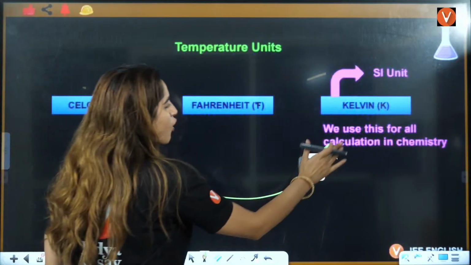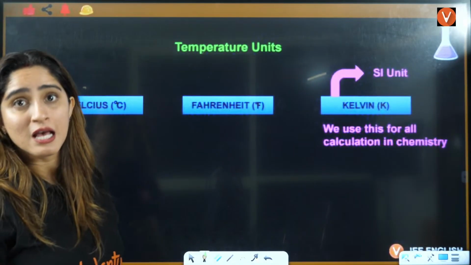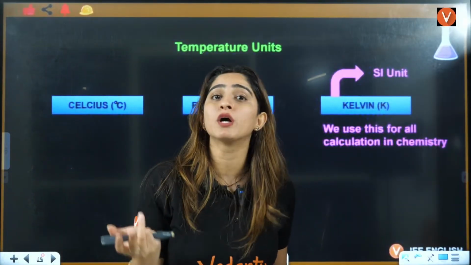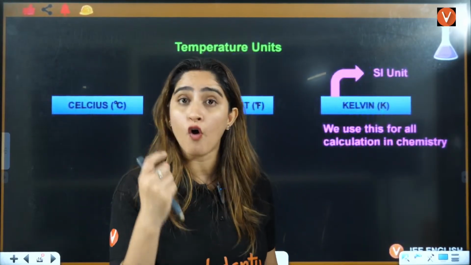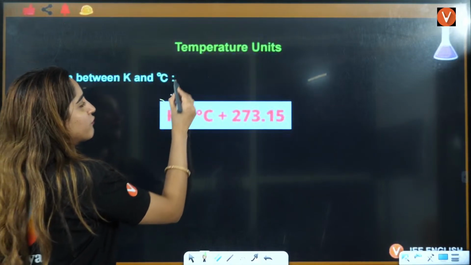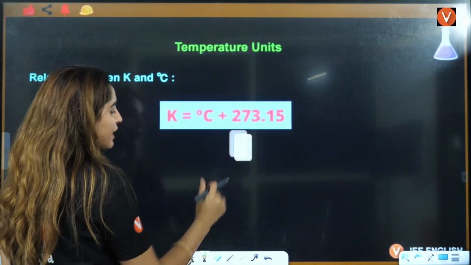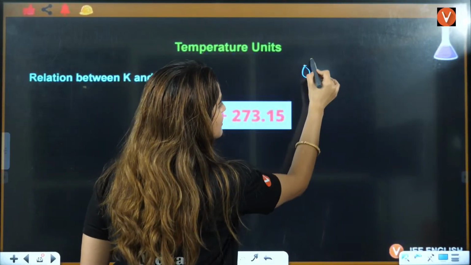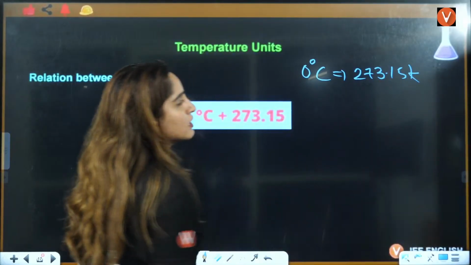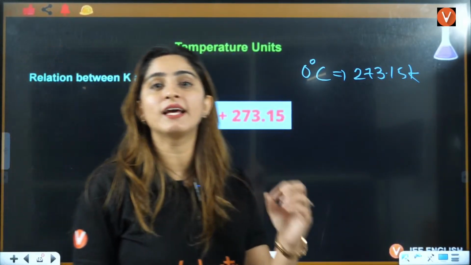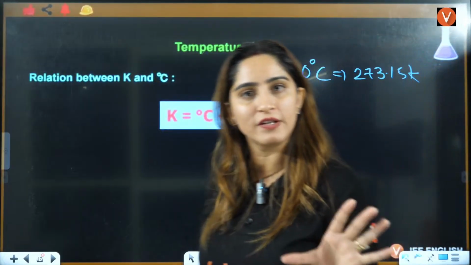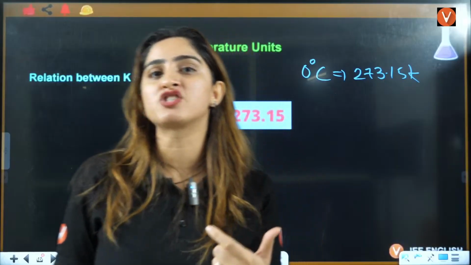Fahrenheit is not used that much, but you should know this. What if they give you the question in Fahrenheit and you have to convert it into Kelvin or degree Celsius? So for that you should know. Now let's talk about the first conversion, that is Kelvin to degree Celsius. So let's say 0 degrees Celsius is equal to 273.15 Kelvin. That means whenever you have any degree Celsius, you add 273, approximately you can add 273 also. You will get the temperature in Kelvin.